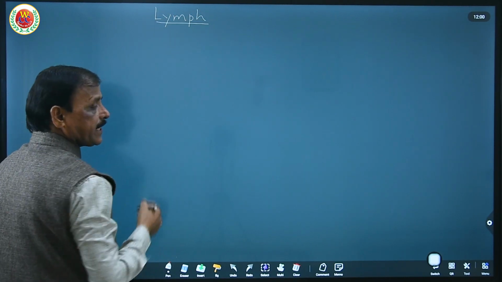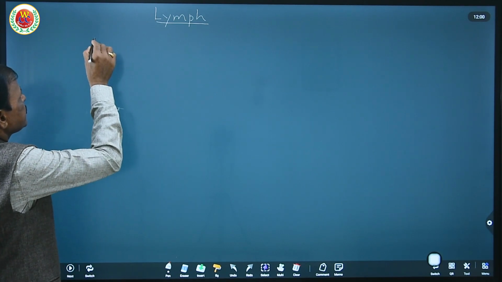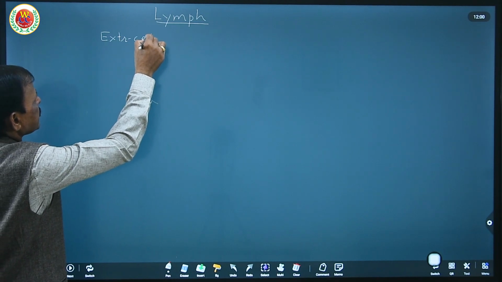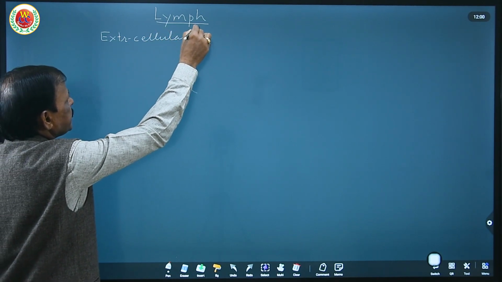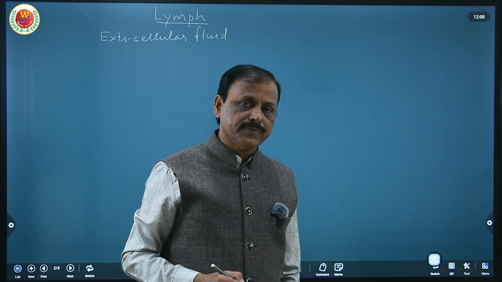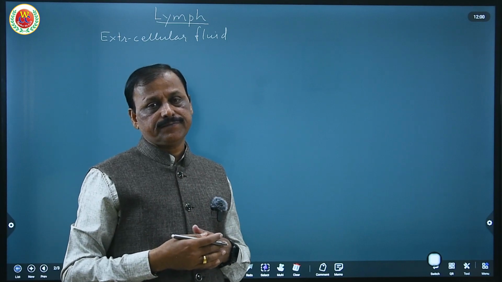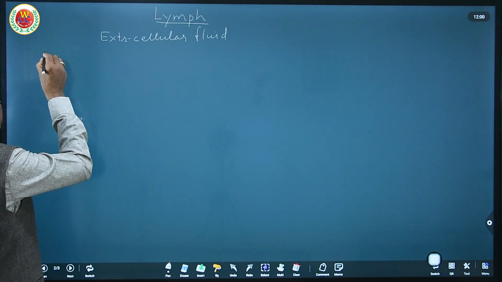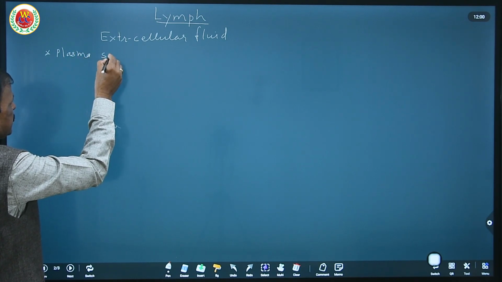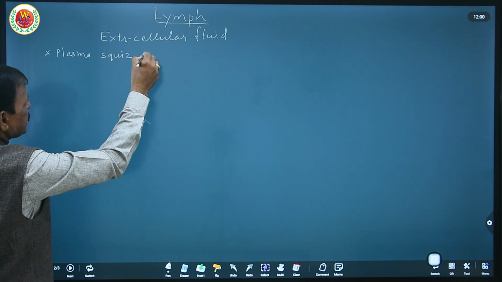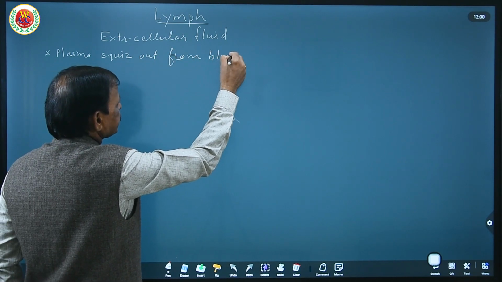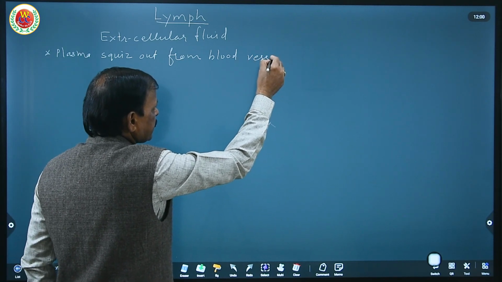Now lymph is an extracellular fluid. That means it is in the gaps between tissues. It squeezes out from blood. Plasma squeezes out from blood vessels. But which component of plasma?